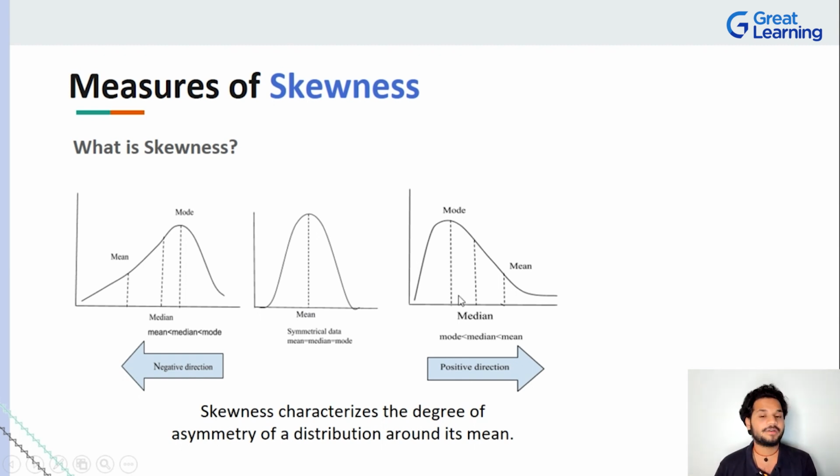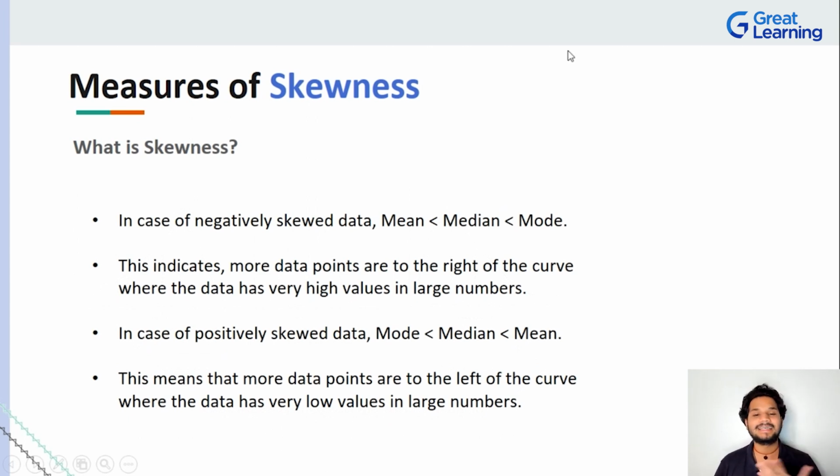You will understand where the mode is and where the median of the data lies. This is the midpoint of the data, mind you. Again, at the midpoint of the data, if you take a look at the curve, everything left of the median has more data to assess and analyze, while to the right of the median, there isn't, right? So guys, this is skewness. When your mean is less than your median, which is less than your mode, it is negatively skewed data. When you have your mode less than your median, less than your mean, that is positively skewed data.